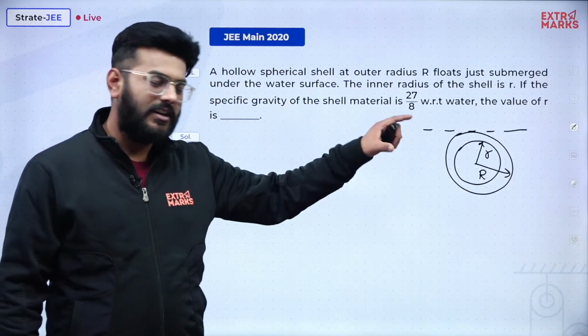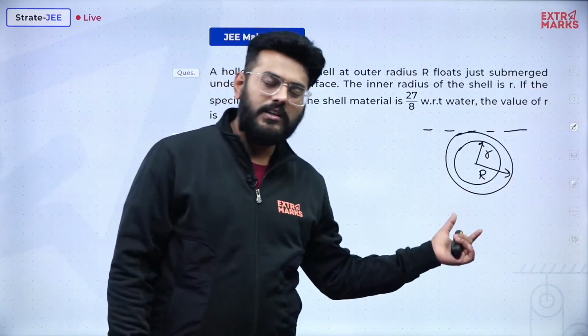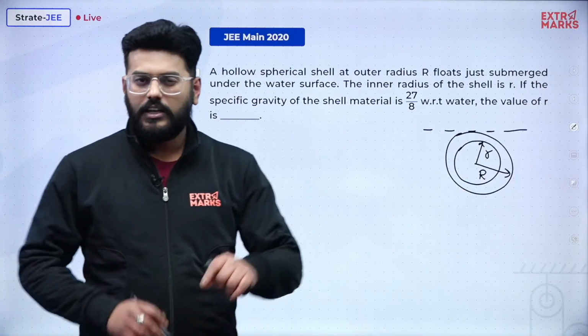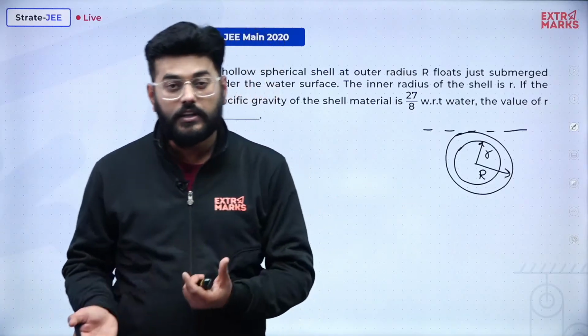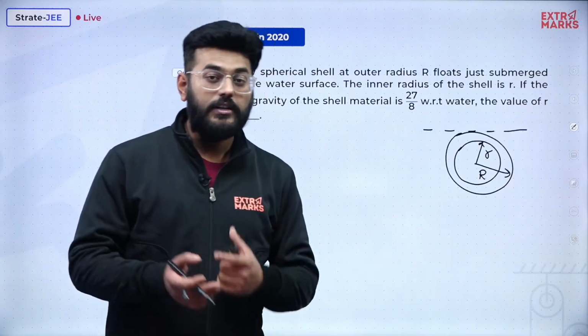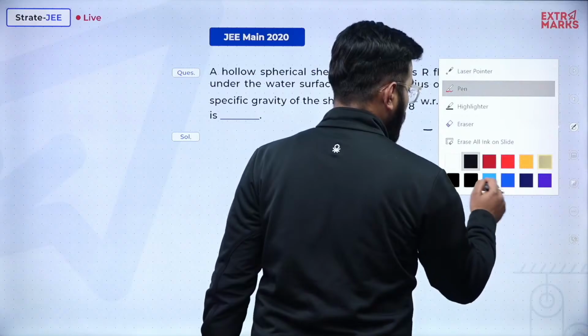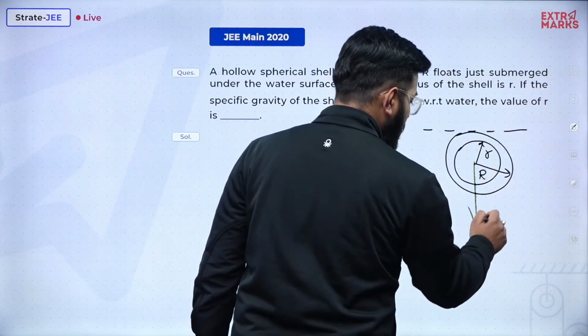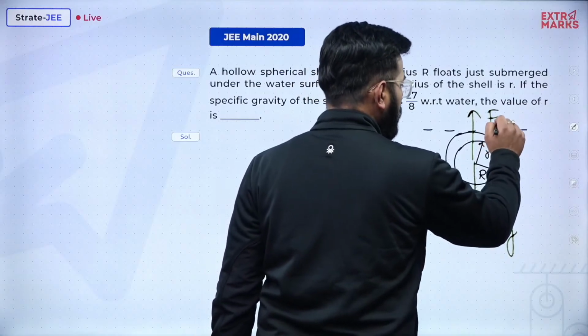In the case of floating, as you all know, it is at rest, it is not moving. That means the net force acting on it is 0. mg will obviously act, it cannot be denied that mg will not act, and to balance mg, buoyant force will also act.